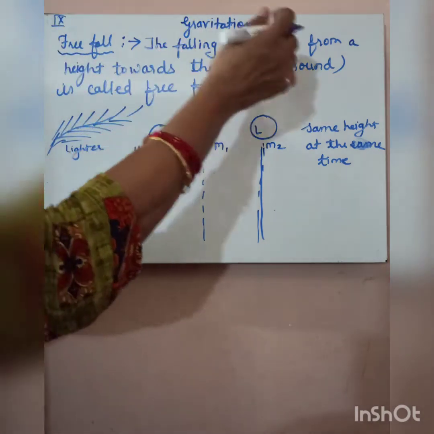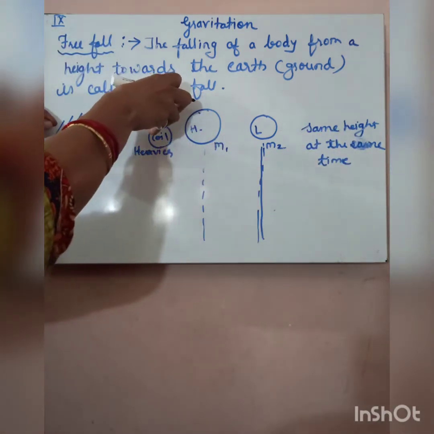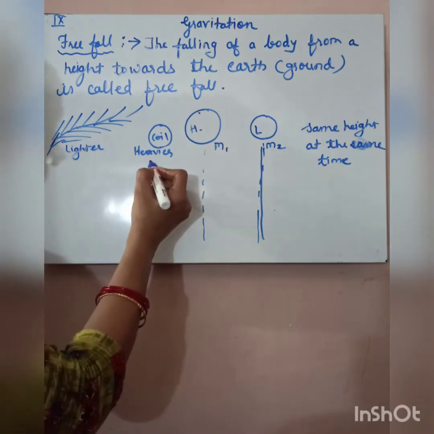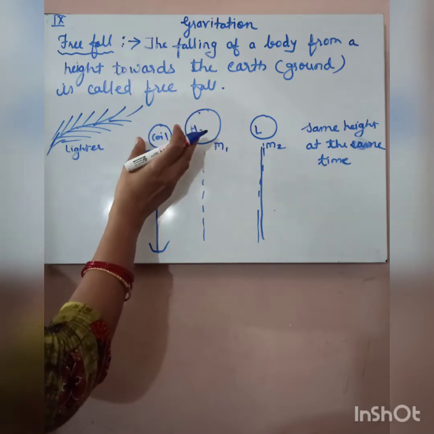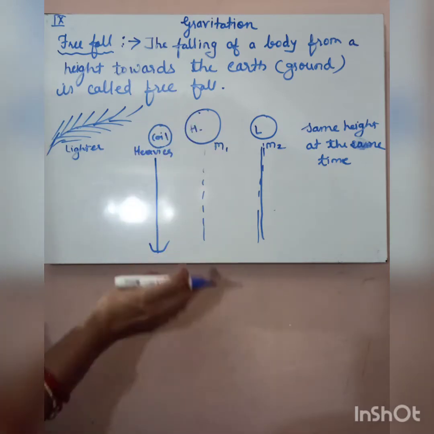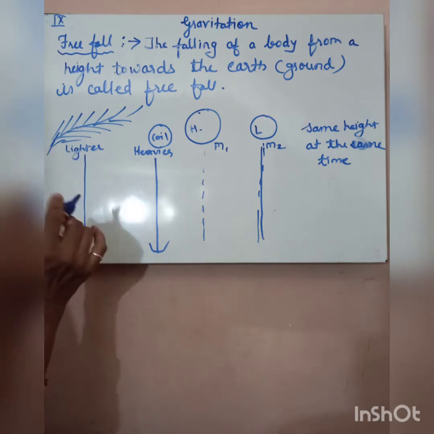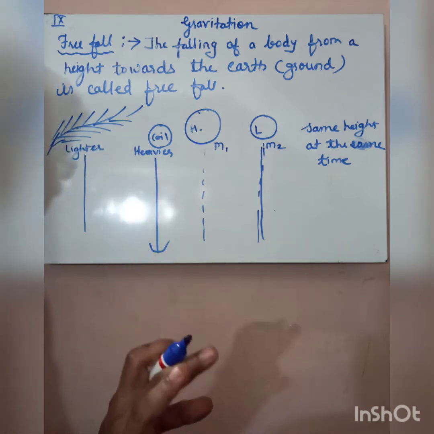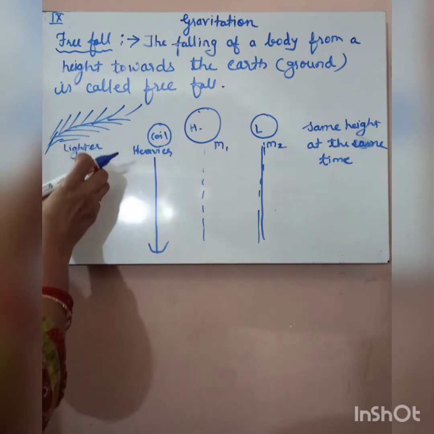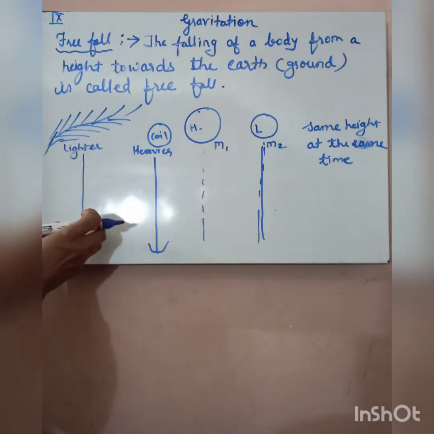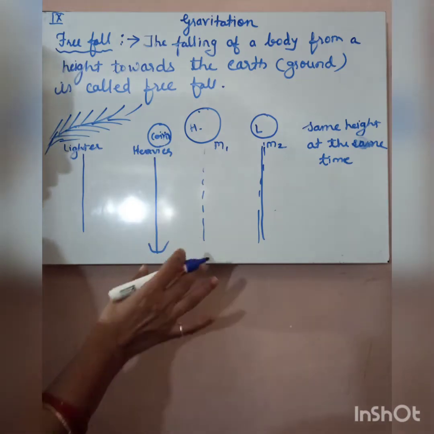So both are dropped from the same height and at the same time. So what will happen here also? This body will reach here fast. Of course, the coin is heavier, so it will reach the ground fast. It will take very less time to reach the ground, and this feather will take a little more time, meaning its speed will be low. So here, simultaneously we have dropped them, but still the lighter body has taken more time to reach the ground, and the heavier coin has taken less time to reach the ground.